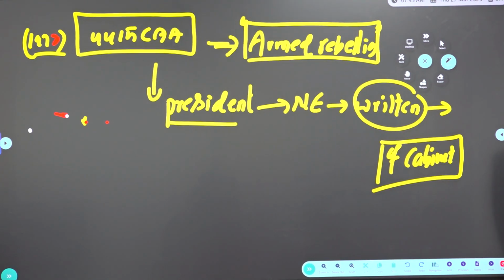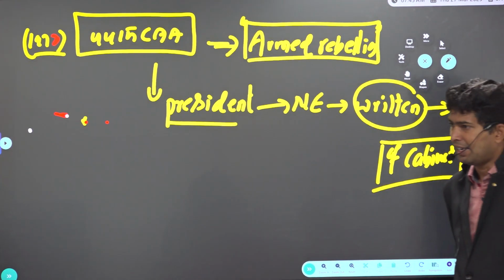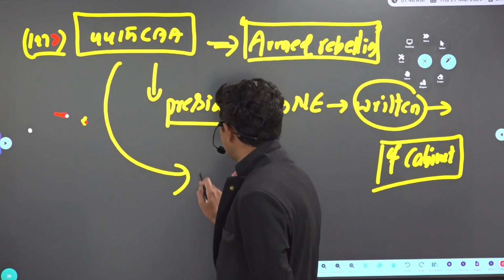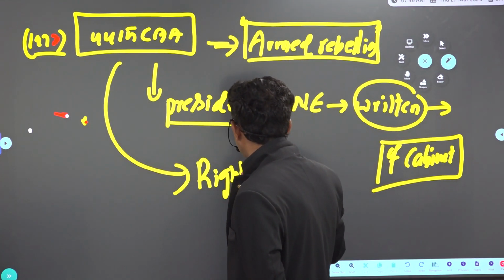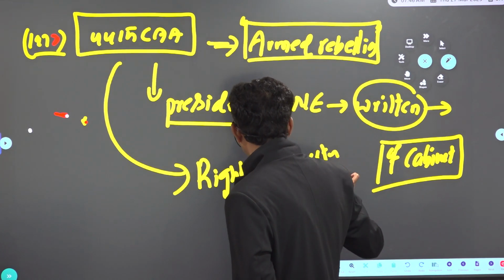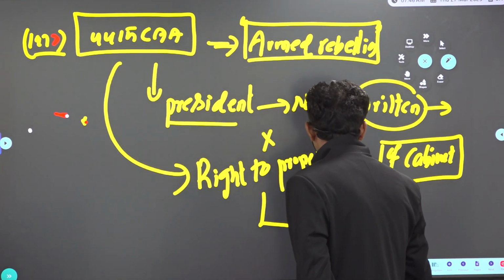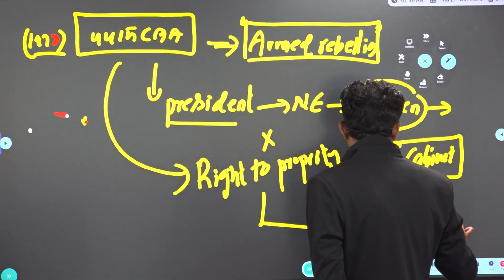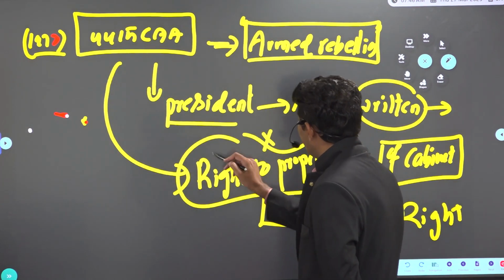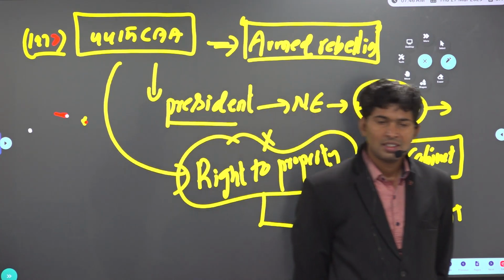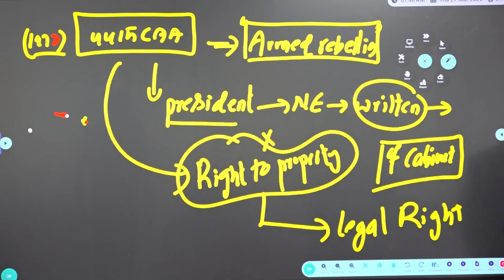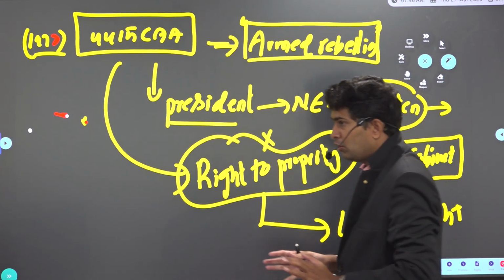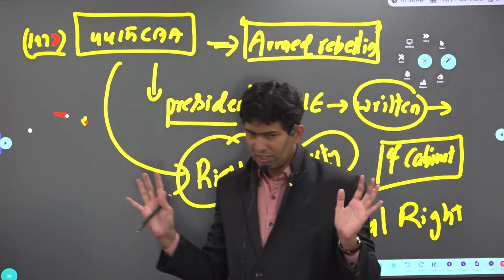Apart from that, right to property is deleted from the list of fundamental rights and made a legal right. So one of the major rights, right to property, is removed from the list of fundamental rights and made a legal right. Already we know that to introduce and implement land reforms, land is a state subject. On one side, our constitution says you can have as much property as you want because right to property is a fundamental right. On the other side, the Land Ceiling Act says a person should not have more than a certain number of acres of land. So there is a conflict of interest.